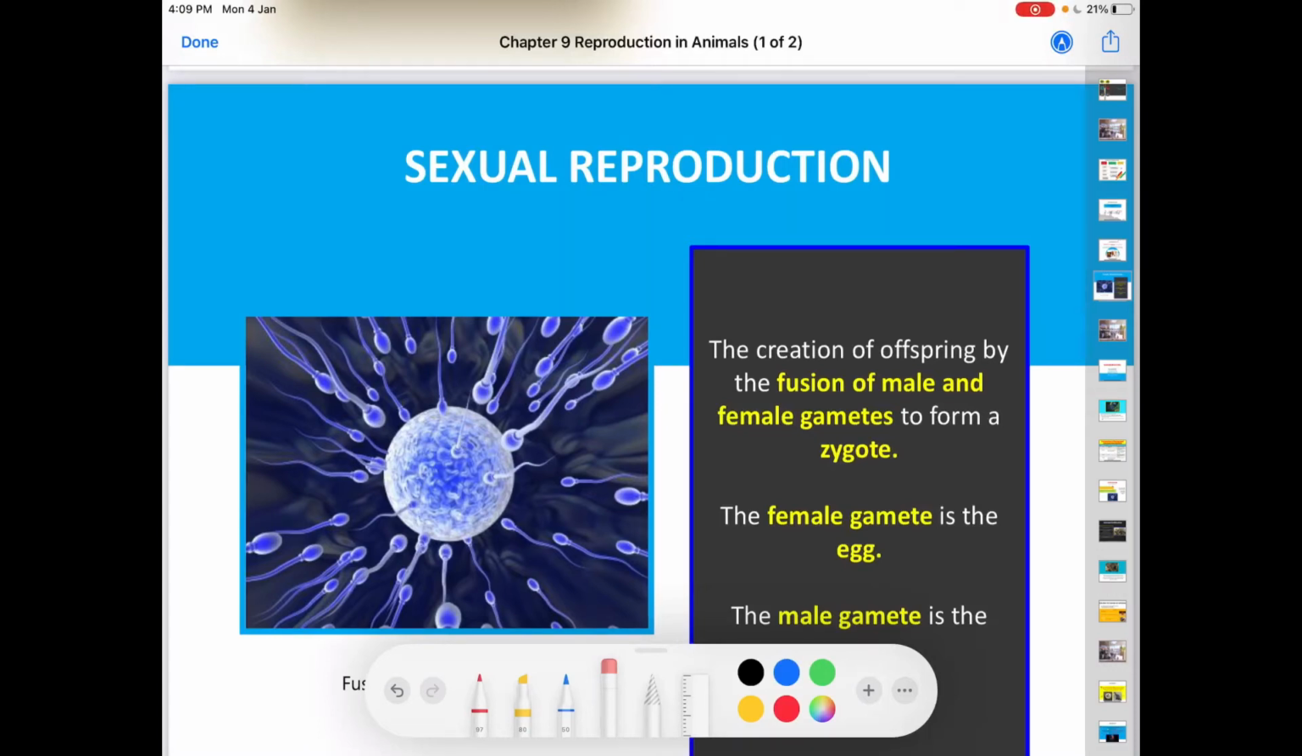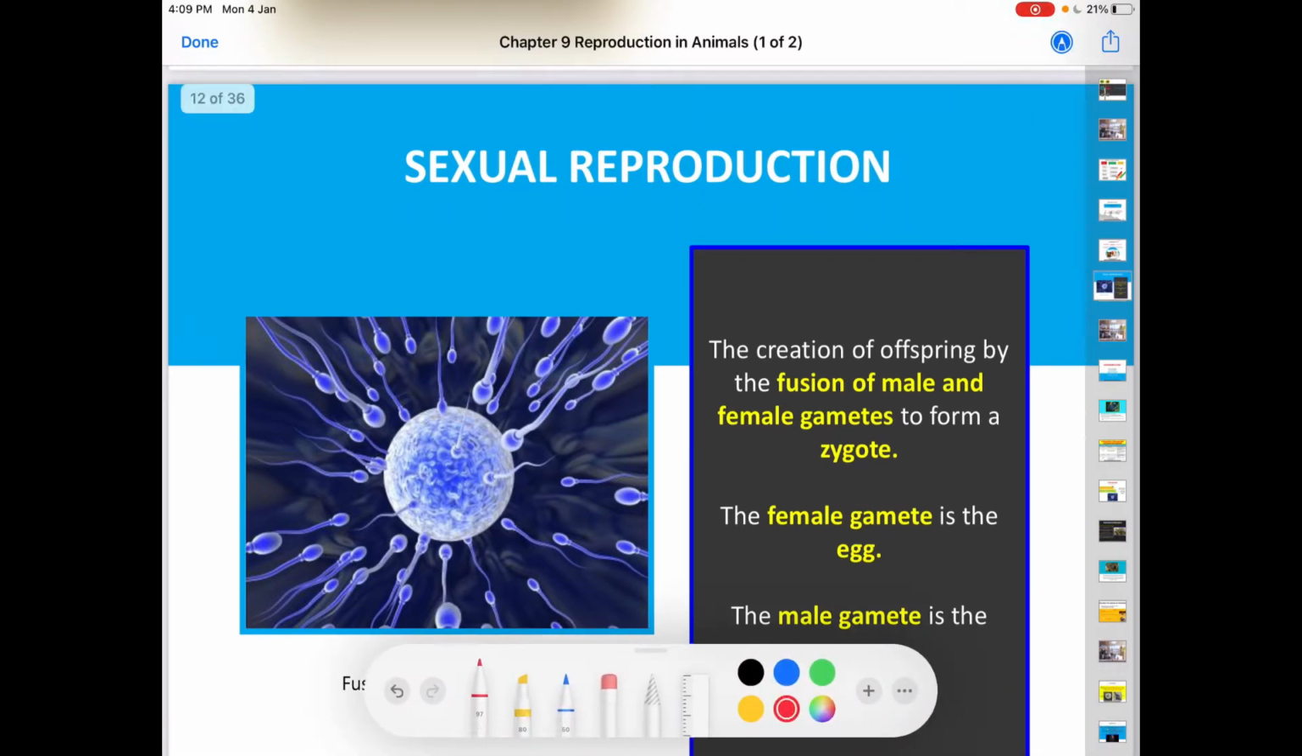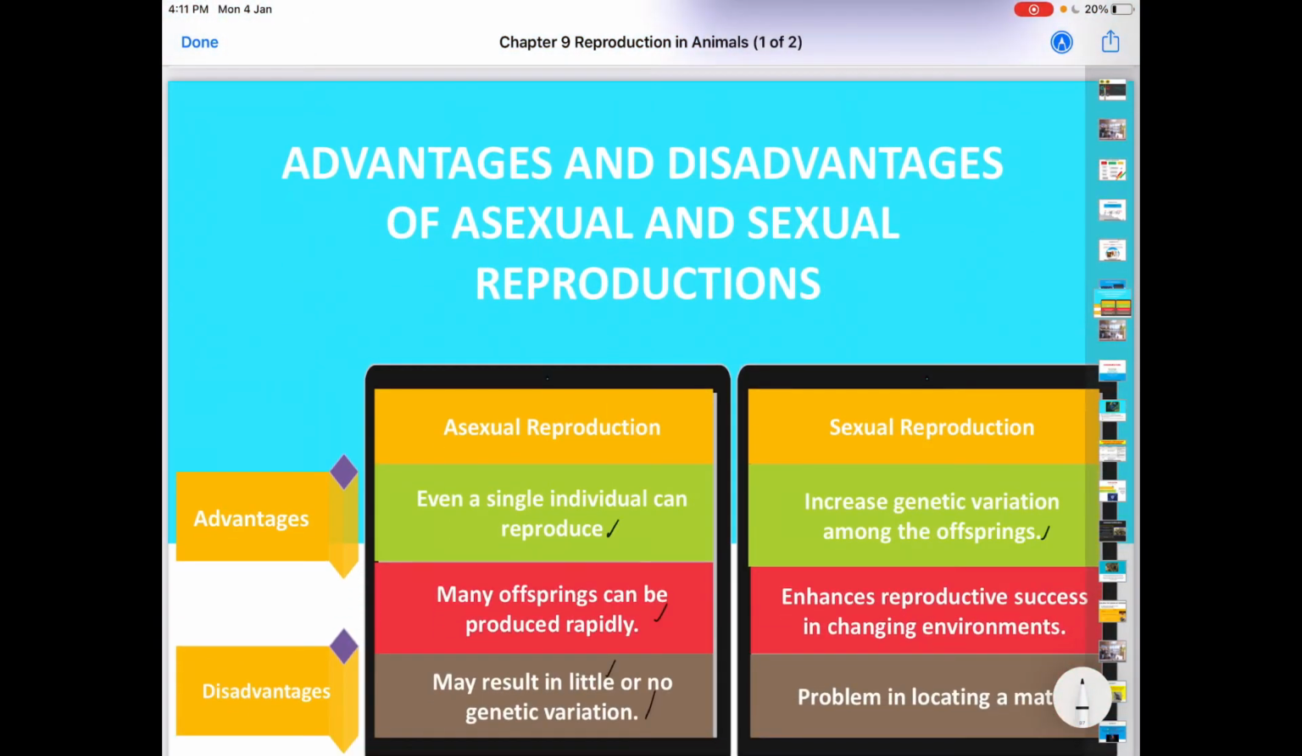Hi, we continue into sexual reproduction. Sexual reproduction is the fusion of sperm and egg, the creation of offspring by the fusion of male and female gametes to form a zygote. The female gamete is called the egg. The male gamete is the sperm.